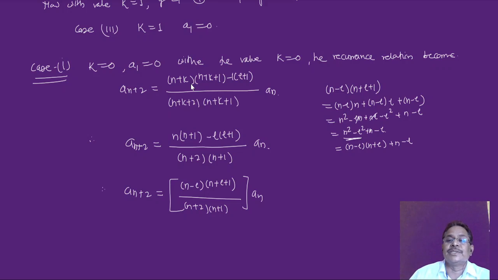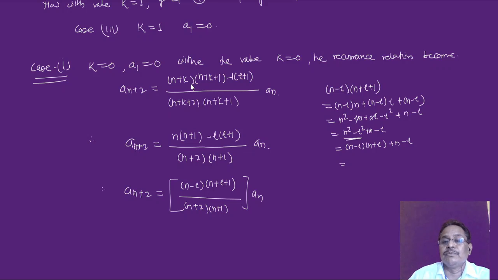So therefore it can be written as (n minus l)(n plus l plus 1). I have to get n(n+1) minus l(l+1) in the numerator. Solving this, I should get this numerator.